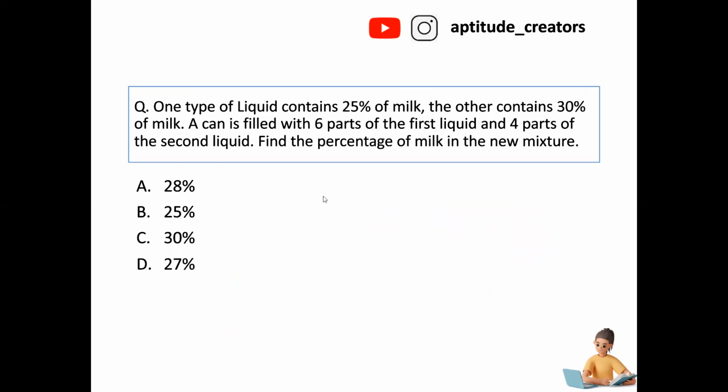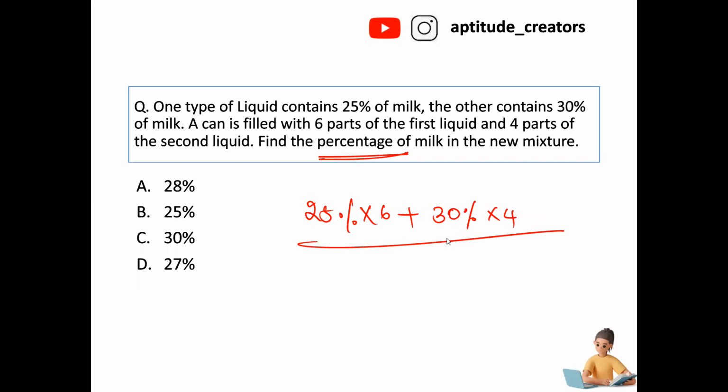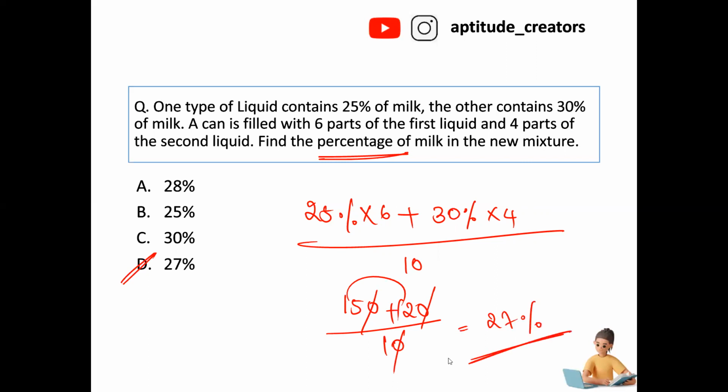One type of liquid contains 25% of milk and another contains 30% of milk. A vessel is filled with 6 parts of the first liquid and 4 parts of the second liquid. The question is asking the percentage of milk in the new mixture. Total 6 parts are added and total 4 parts are added. 6 plus 4, 10. Correct. Now 25 into 6, 150, and this is 120 divided by 10. 120 divided by 10, we can say 15 plus 12 is equal to 27. Answer is option A, 27 percentage of milk in the new mixture.